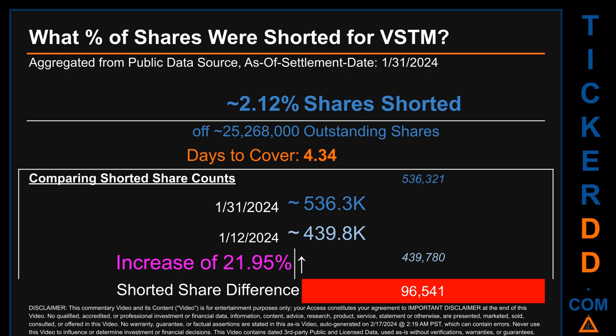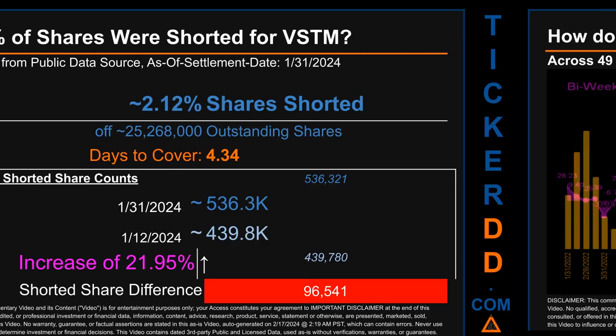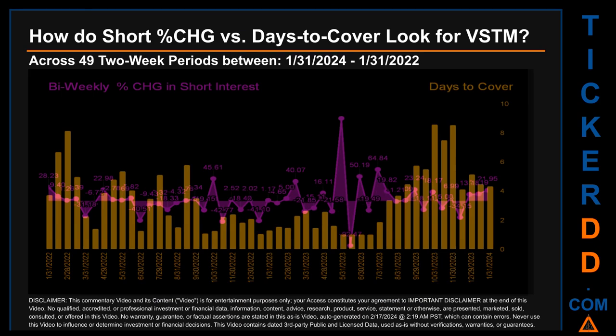When I compare the current 2-week period data snapshot against the previous period, ending in settlement date, the 12th of January 2024, I find that the current snapshot had roughly 96.5 thousand more shares shorted. This means that, compared to the previous snapshot, the current snapshot has an increase of 21.95% of shorted shares.